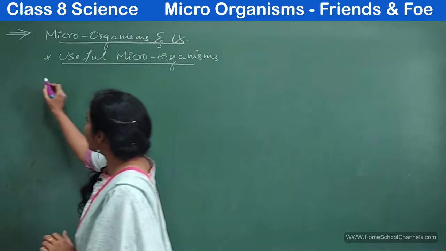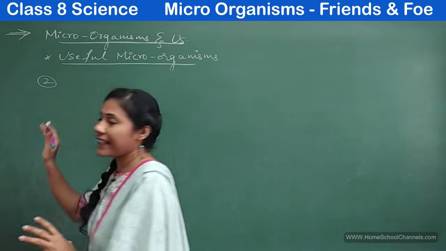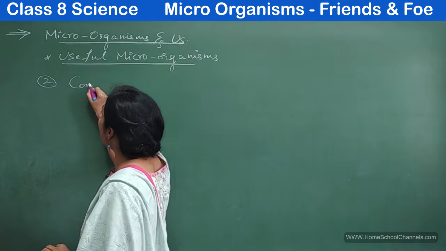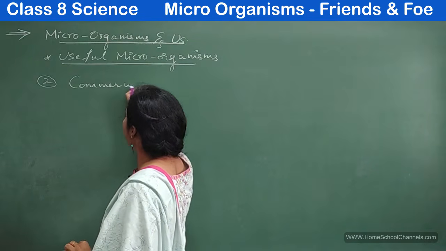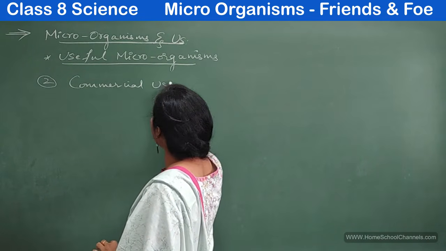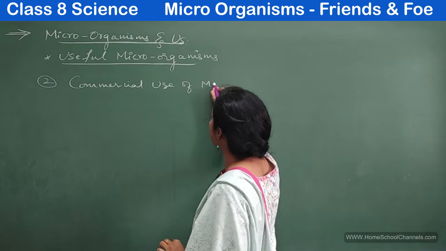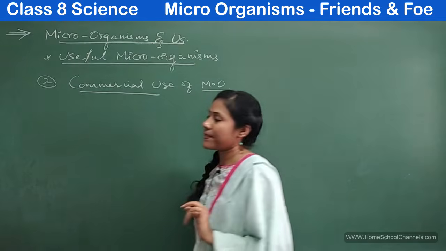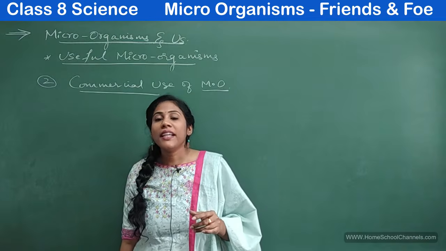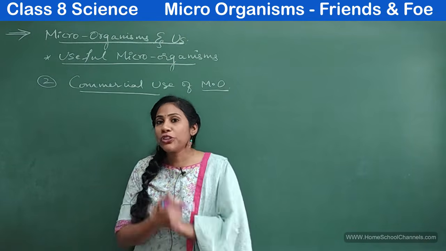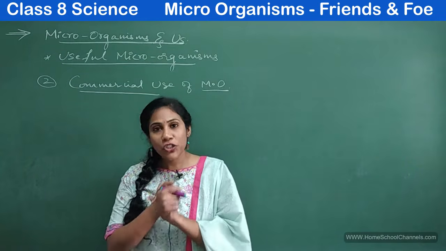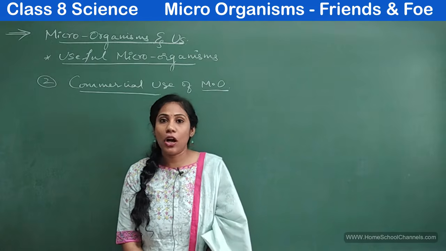The next useful thing mentioned in our textbook is the commercial use of microorganisms. What do you mean by commercial use of microorganisms? Microorganisms are used in the production of a very important commercial compound called alcohol.